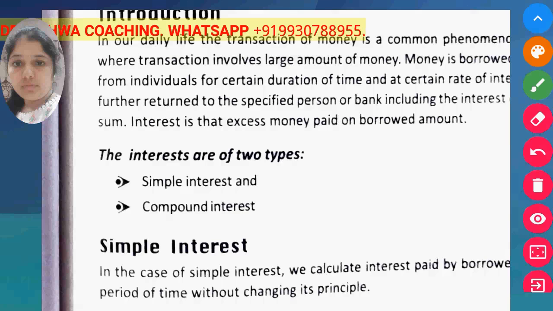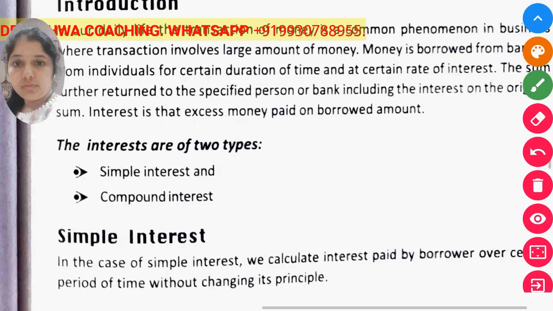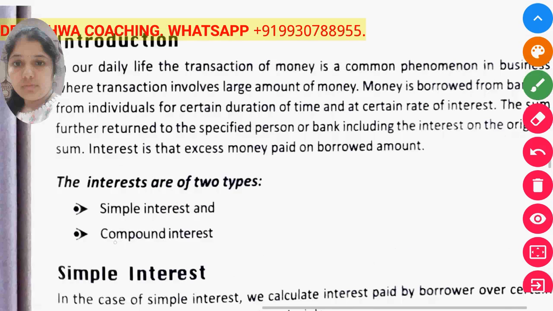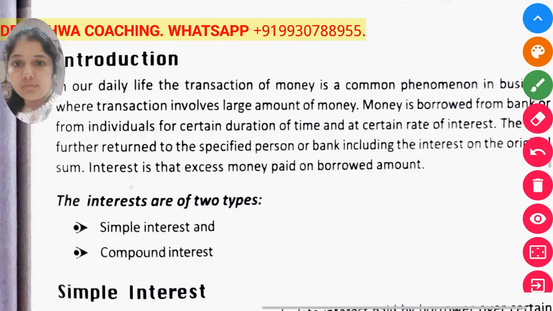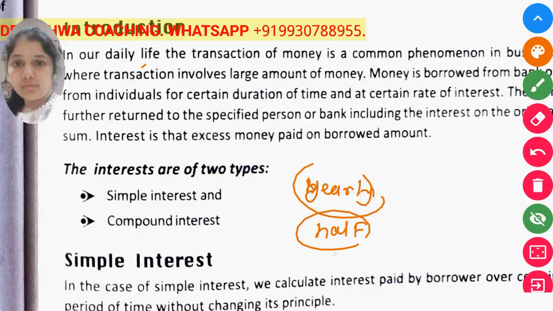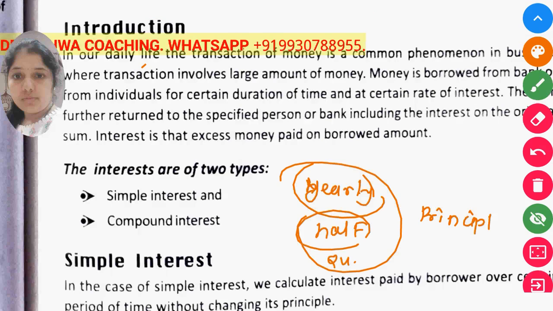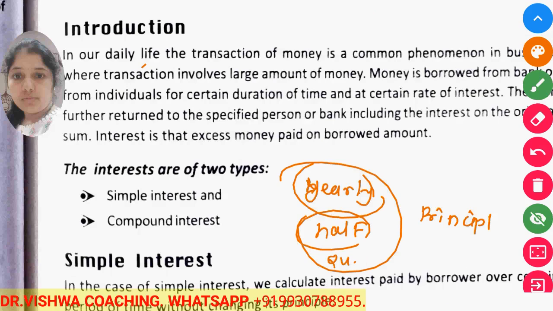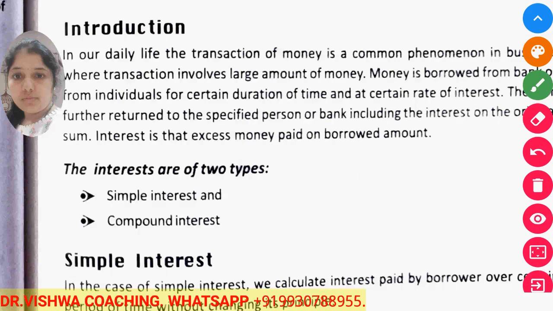So that interest, or that extra money, can be paid yearly or half yearly or quarterly on the principal amount which we deposit in the bank or borrow from the bank. Okay, so this is the theme of interest. Now this interest can be of two types: simple interest or compounded interest.